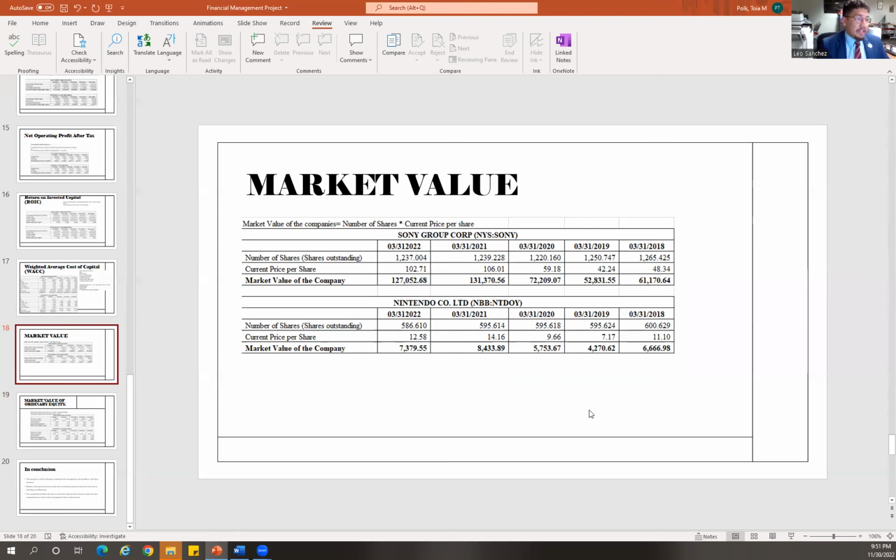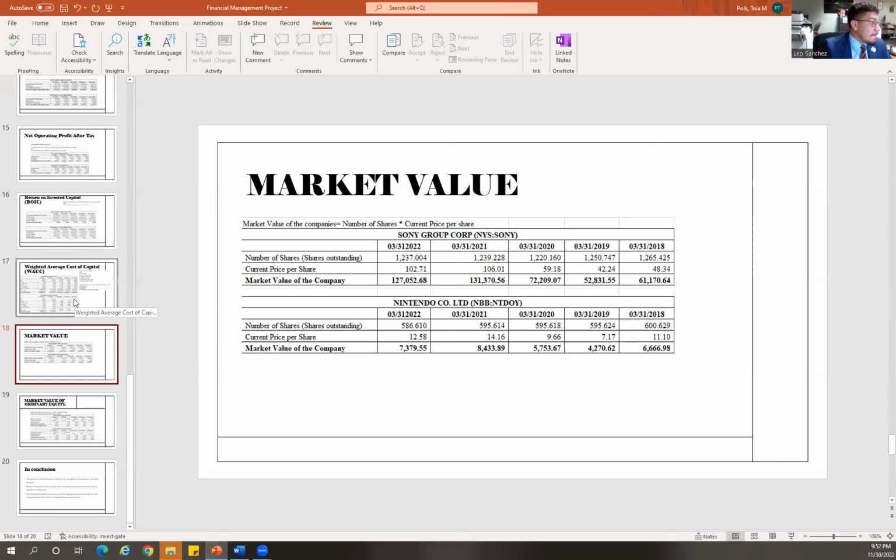On the other hand, we can see the incredible difference in margin when we look at the other company. In this case, the market value of Nintendo has not been as steady and consistent as that of Sony, the first year being 6,666.98 Japanese yen. When we look at it, in fact, it has not been steady. It has gone up and down by a quite noticeable amount. So it has not been steady since then. In this case, it shows that the market value of Sony is higher and more consistent than Nintendo's.